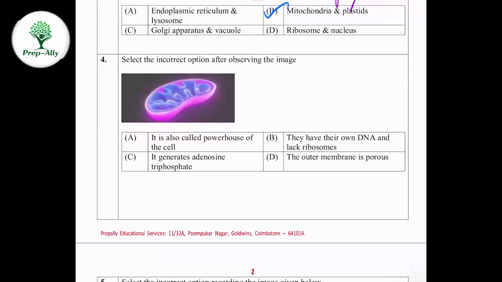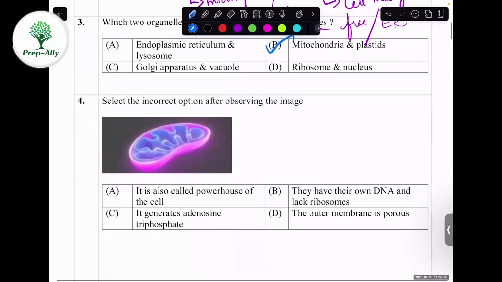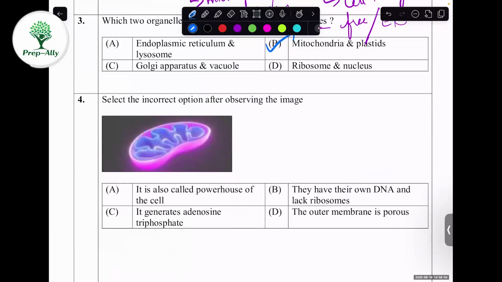The fourth question. They're asking for the incorrect option after observing the image. So you have to select the incorrect option. First, you have to identify the image. What is that? This image is very clear that it's mitochondria. So based on the mitochondria, we'll see the sentences.